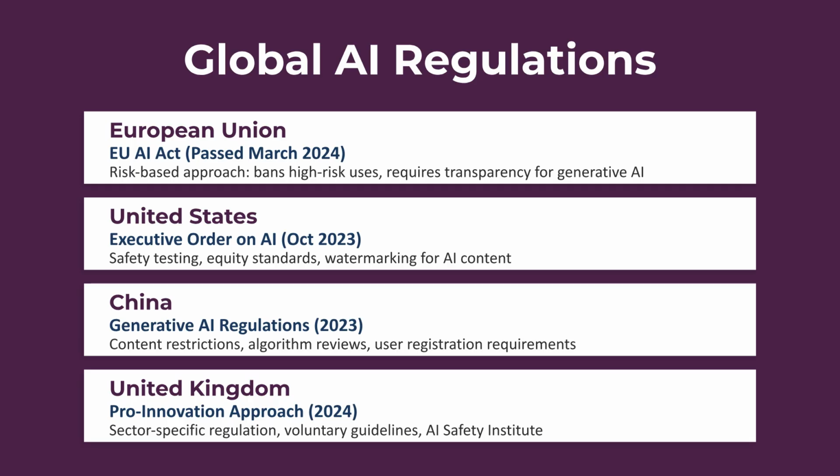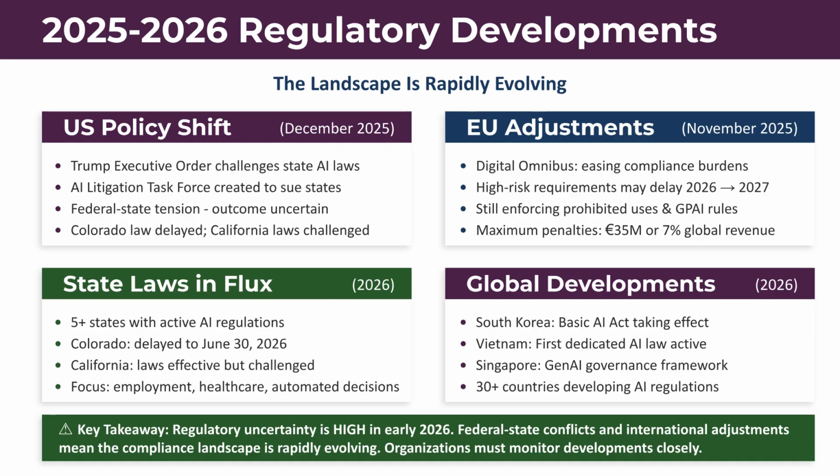Global AI regulations are rapidly evolving. The EU AI Act uses a risk-based approach, while the US executive order focuses on safety and equity. Other nations like China and the UK are also establishing governance frameworks.